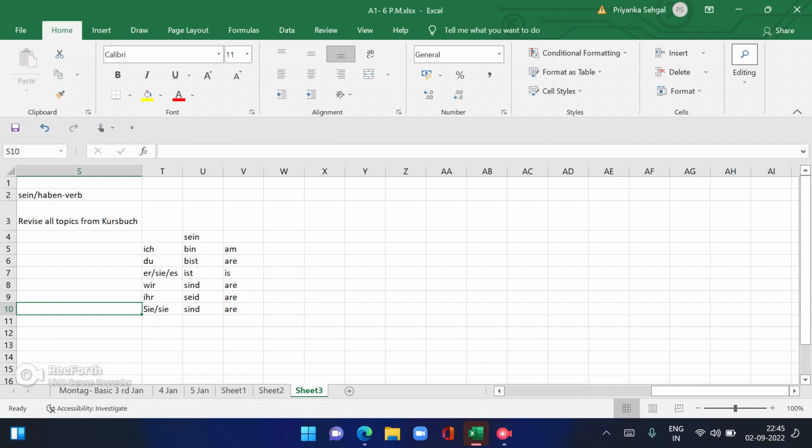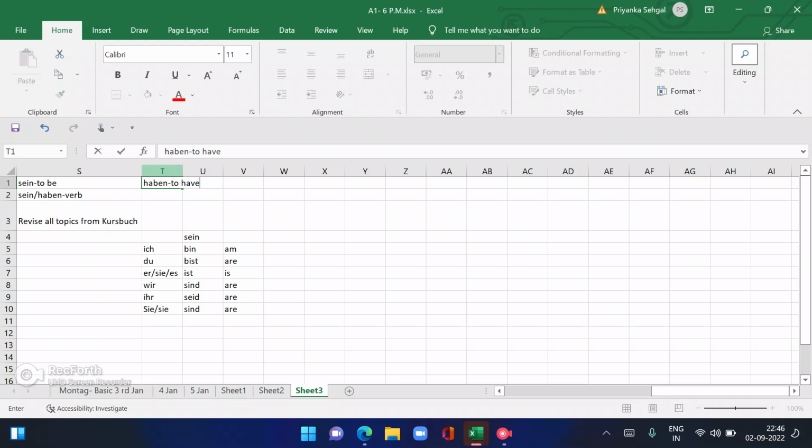Okay, so in today's class we are going to cover two topics. As of now, we have done almost all the topics of the first chapter. Only sein is left. Sein is the verb which means to be. And we are also going to cover the verb haben, which is to have.